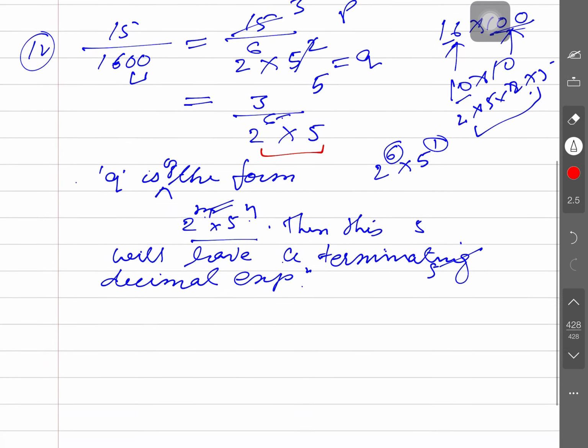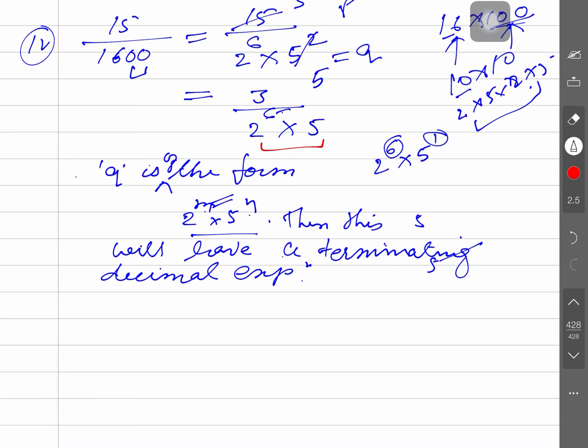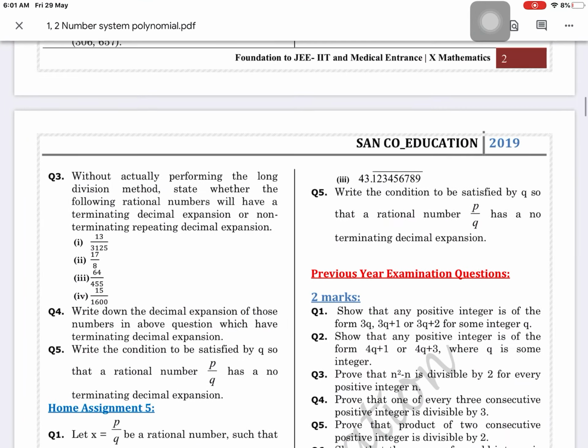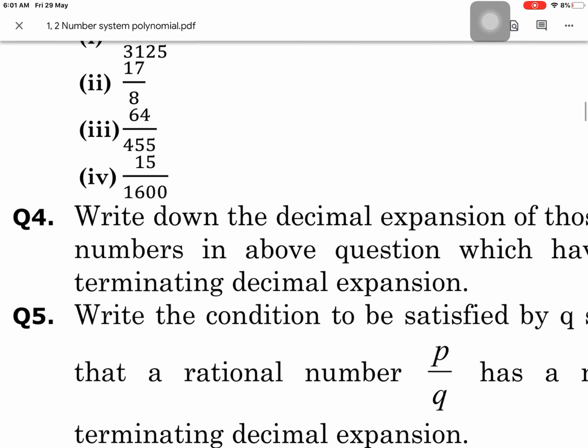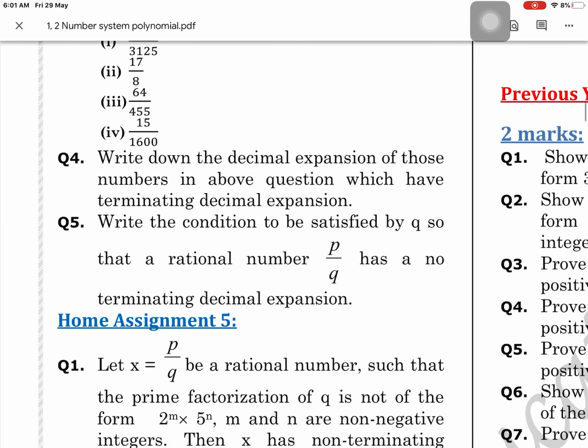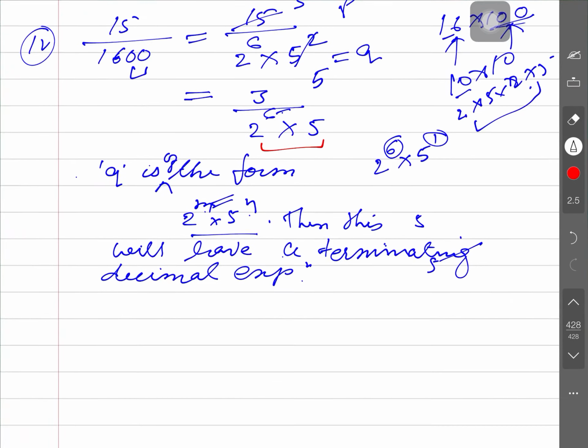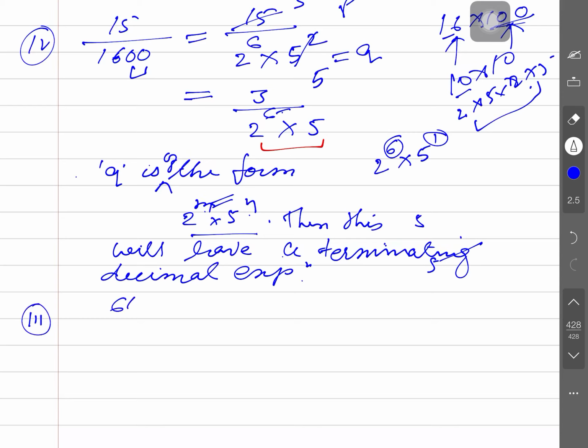The next. So you understood the 2 results for decimal to p by q form and p by q to decimal form. So listen again: write down the decimal expansion of those numbers in the above question which have the terminating decimal expansion. Like that, the third question we left here, 64 by 55. We did not solve this yet. 64 by 55. Is that clear?